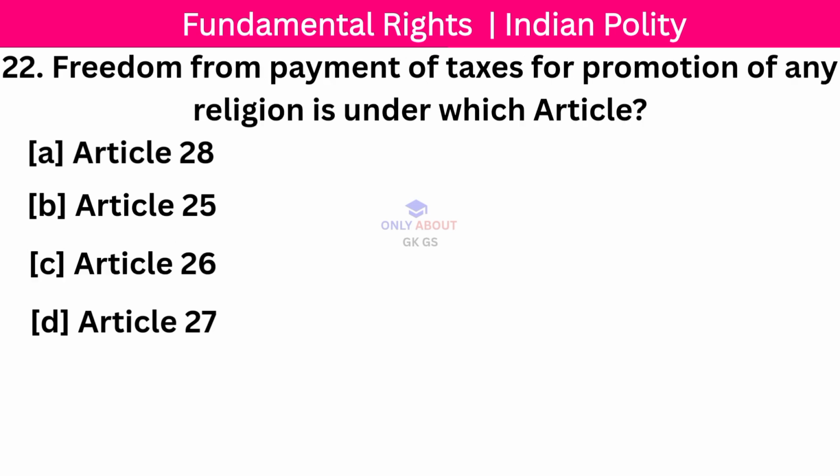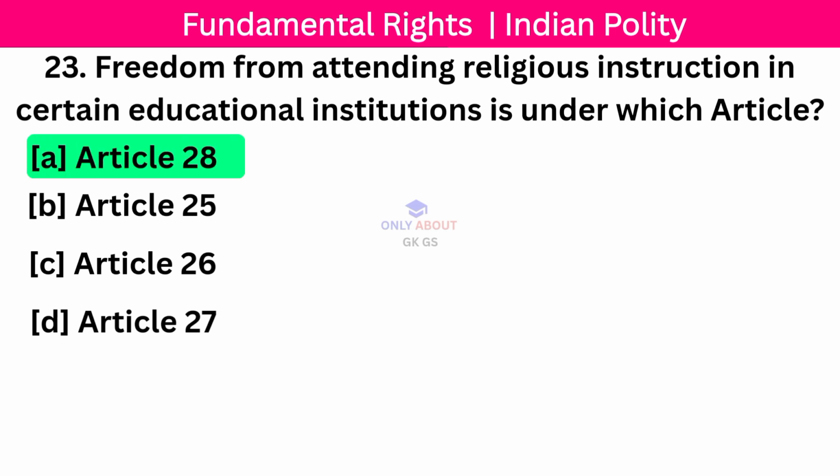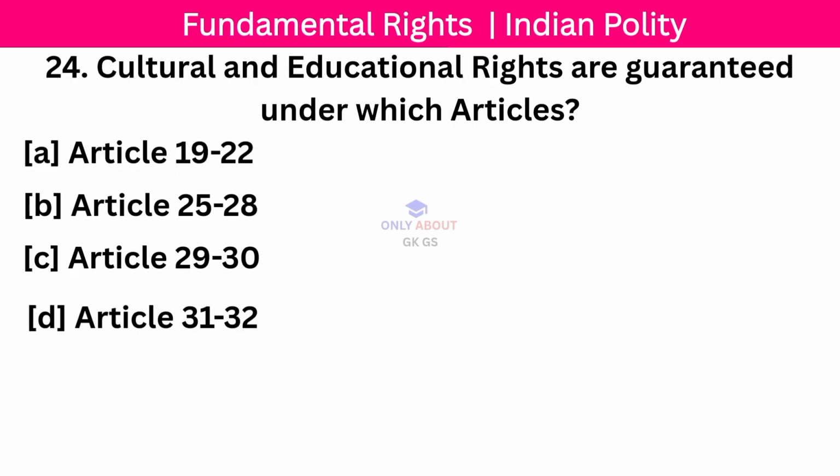Freedom from payment of taxes for promotion of any religion is under which article? Correct answer, Article 27. Next question. Freedom from attending religious instruction in certain educational institution is under which article? Correct answer, Article 28. Next question.